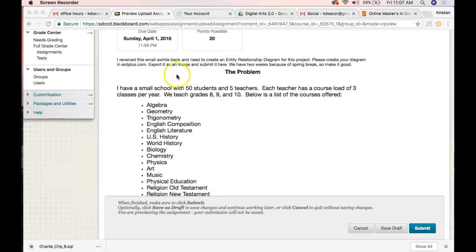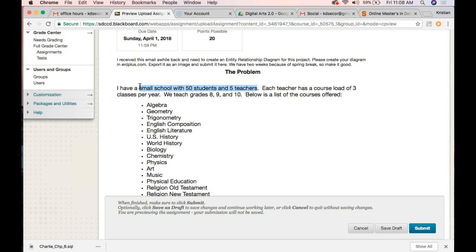So what's interesting about this email is that because we're creating a database, there are certain things that we should just ignore completely. For example, a small school with 50 students and 5 teachers. Those numbers are irrelevant to a database designer. That's because our database should be able to handle 1 million students and thousands of teachers. We don't care about certain specifics. We think in generalities when we create a database.